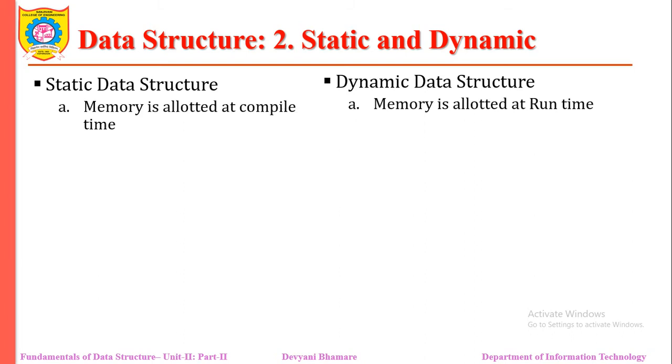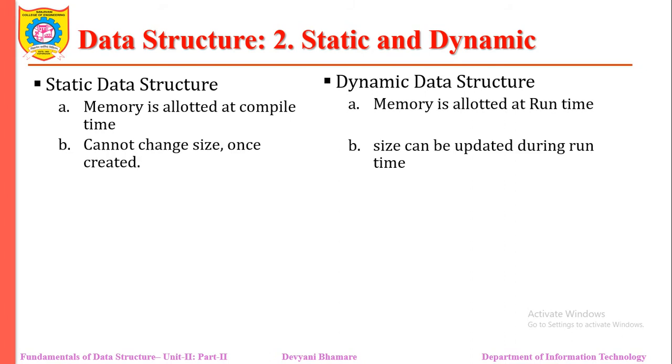So let me see what is static and dynamic. Static means memory is allocated at compile time, and in the case of dynamic, memory is allocated at runtime. As we have seen, at compile time we need to declare the variables, which means we cannot change the size once it is created. For example, in my array, suppose I now want 10 elements while I am running the code, then I cannot change the size once it is created at compile time. But in the case of dynamic, the size can be updated during runtime.